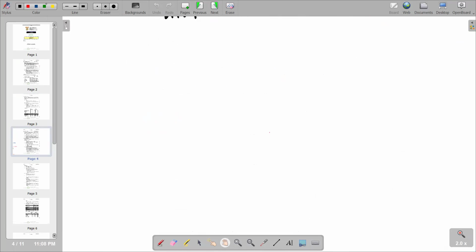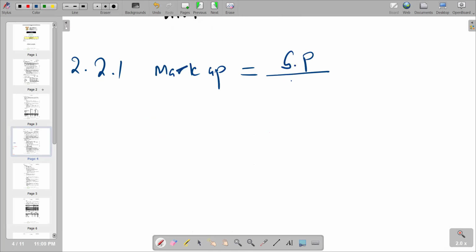So we can refer to our answer section, 2.2.1. Remember the formula for markup is gross profit over cost of sales, multiplied by 100 over 1.